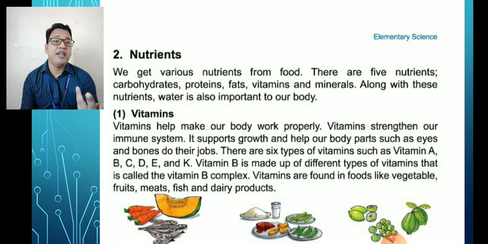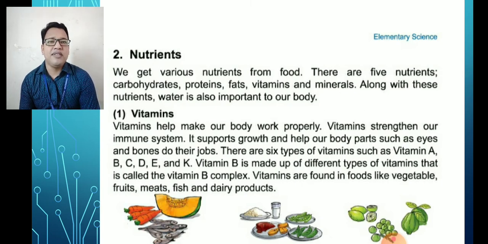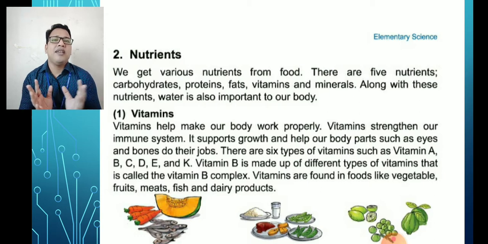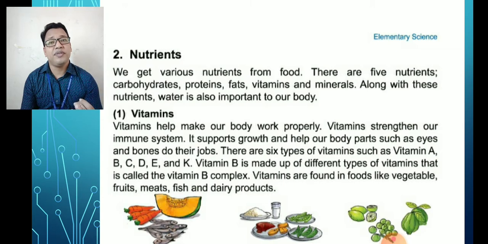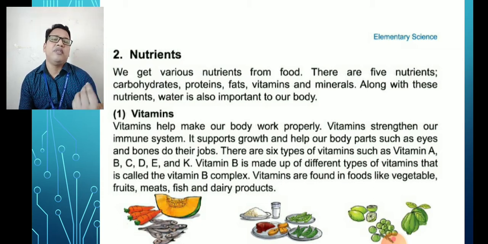Then you have to write: vitamin B is made up of different types of vitamin B like vitamin B2, vitamin B6, vitamin B12, like this. Lots of vitamins B mix and make vitamin B complex. Vitamins are found in foods like vegetables, fruit, meats, fish and dairy products. So we get vitamins from our food, from the vegetables, fruits, milk, meat, and dairy products.